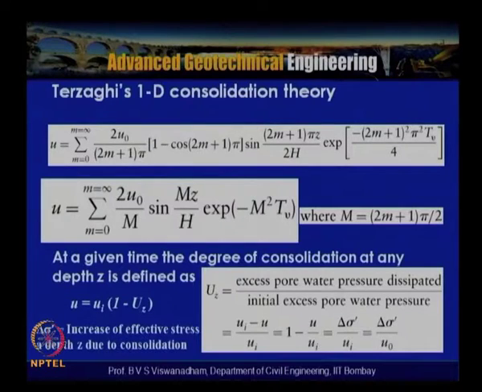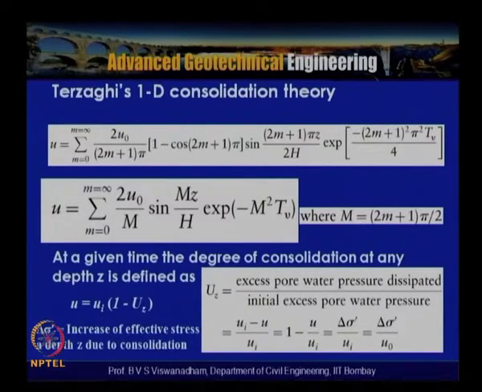So we have substituted n is equal to 2m plus 1. We can simplify this with M equal to (2m plus 1) pi by 2, and write u is equal to the sum from m equal to 0 to infinity of 2 U naught by M sin(Mz by H) exponential of minus M square Tv, where M is equal to (2m plus 1) pi by 2.